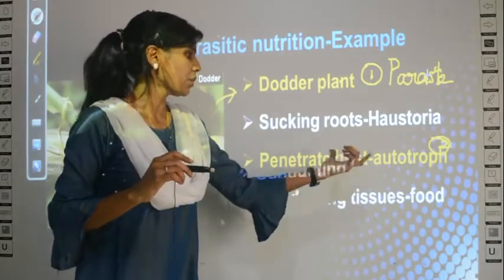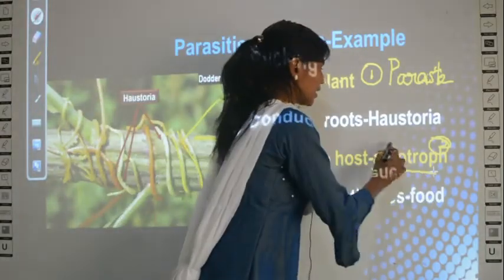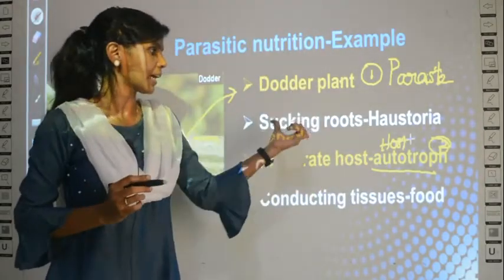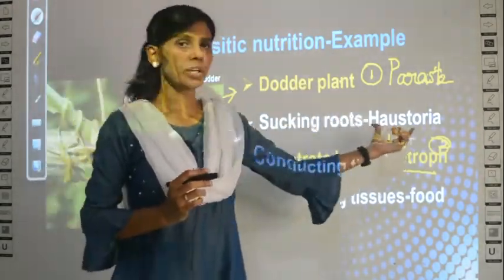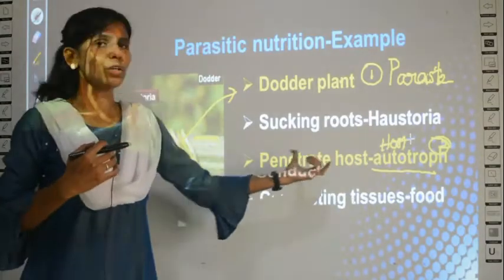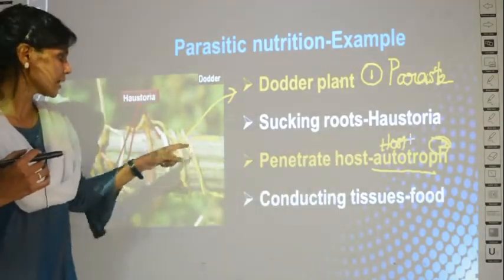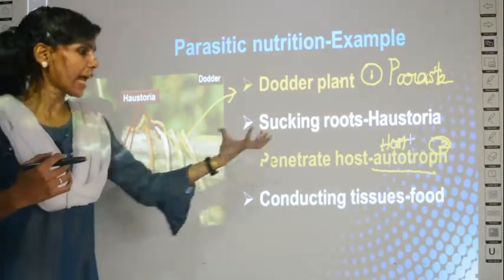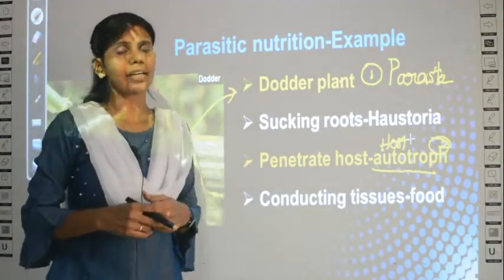Okay, so who is the host here? This autotrophic plant is the host. Plant number 2 is the host. So this daughter plant has special roots called haustoria, which can penetrate deep into the autotroph, into this plant. They have roots which will penetrate into the autotroph or the host and suck the food from the conducting tissue.